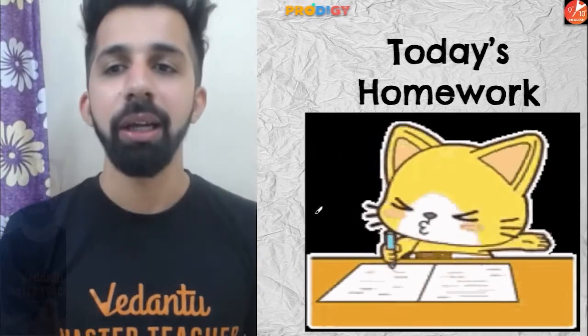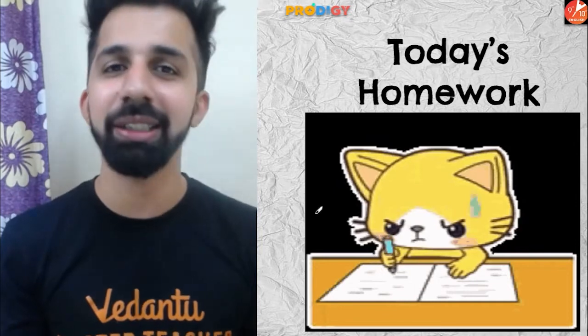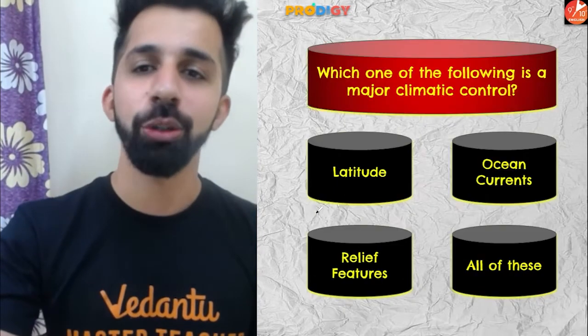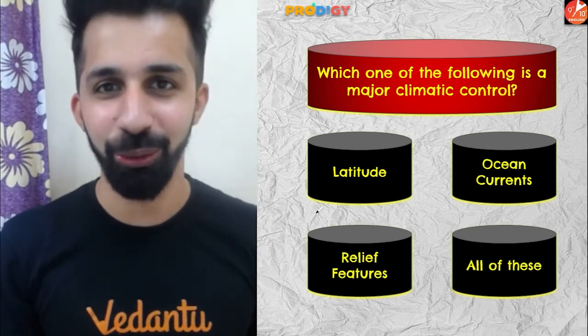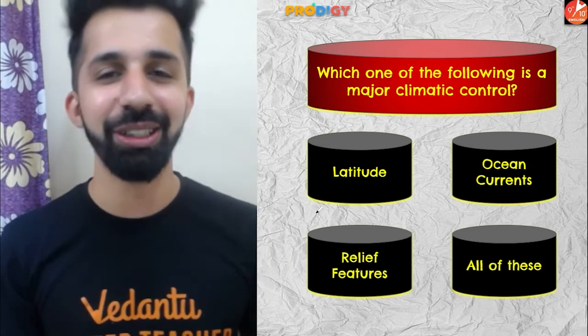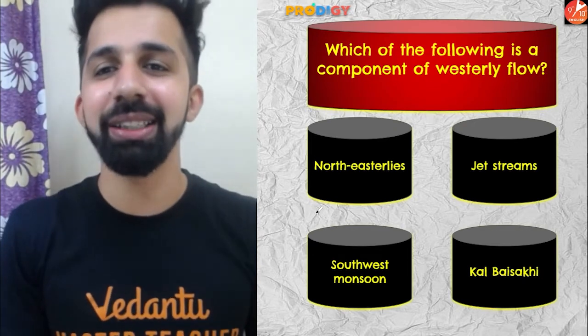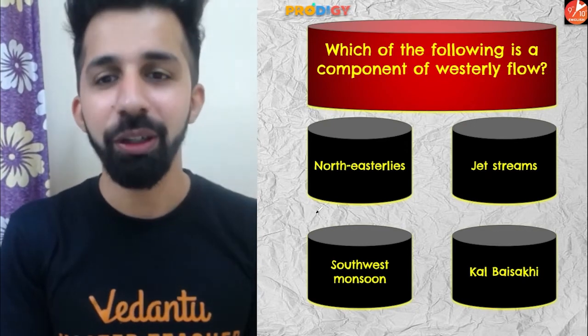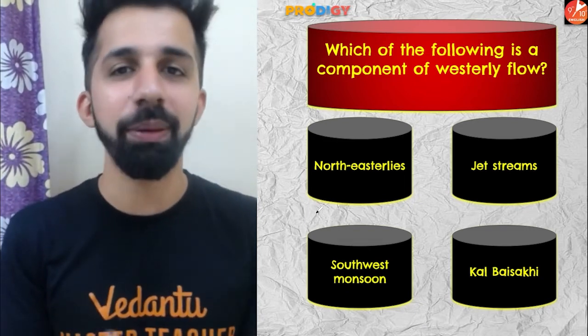Now this is the time for the homework question. Guys, I'm going to give you some homework. Make sure that you give me the answer in the comment section, and then I'm going to display the names of all the kids in my next class. The homework is: which one of the following is a major climatic control? Four options: latitude, ocean currents, relief feature, or is it all of these? Second question: which of the following is a component of westerly flow? Northeasterlies, jet streams, southwestern monsoon, or Kal Baisakhi?